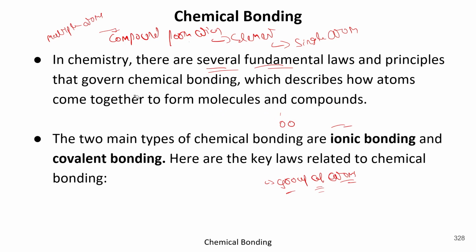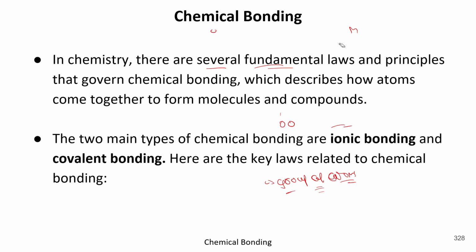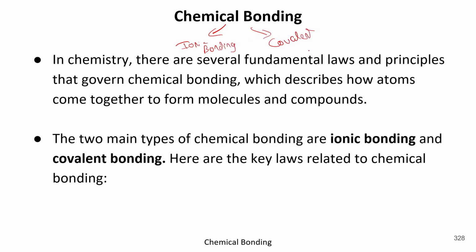So basically there are several laws which govern how these molecules will be formed, how this compound would be formed. Got it? And basically the entire term of chemical bonding could be divided into two main forms: ionic bonding and covalent bonding. Got it? So let's start.